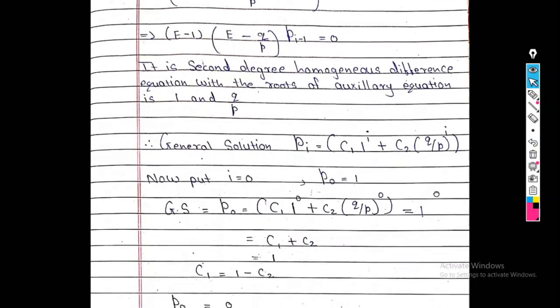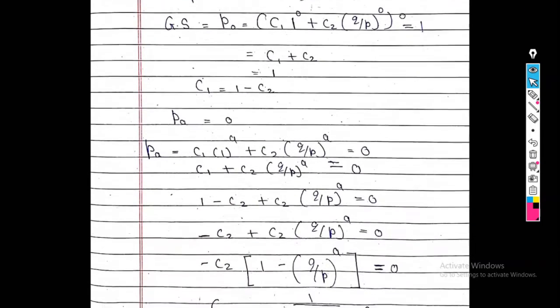So now our purpose is what? We have to find the values of C1 and C2. Now we use the second boundary condition. What is my second boundary condition? PA is equal to 0. What is the first condition? P0 is equal to 1. And the second is PA is equal to 0. Now in the above general solution we put the value of i as A. So the equation becomes C1 into 1 raised to A, plus C2 into q upon p raised to A. So 1 raised to A is simply 1. So what we get? C1 plus C2 into q upon p raised to A is equal to 0.